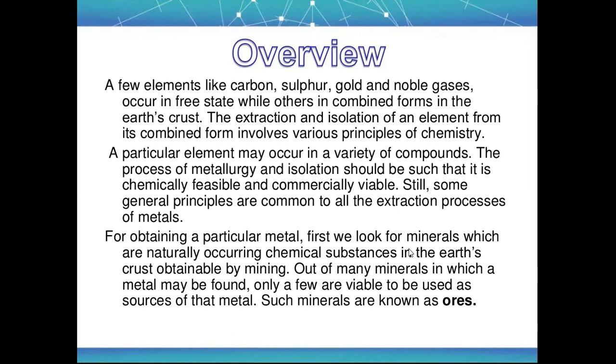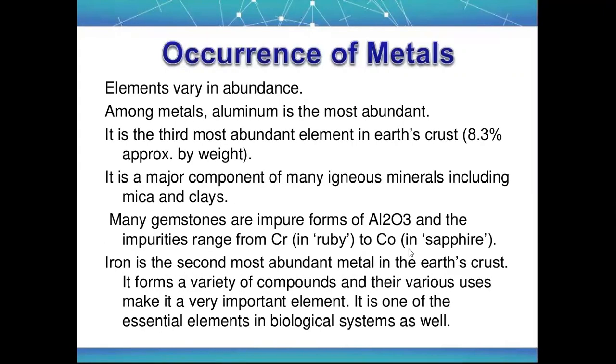Out of many minerals in which a metal may be found, only a few are viable to be used as a source of the metal. Such minerals are known as ores. So the first thing we mine from the earth's crust is ore, and that substance is a mixture of different types of elements. So that is why it is known as minerals. These minerals extracted by mining are known as ores.